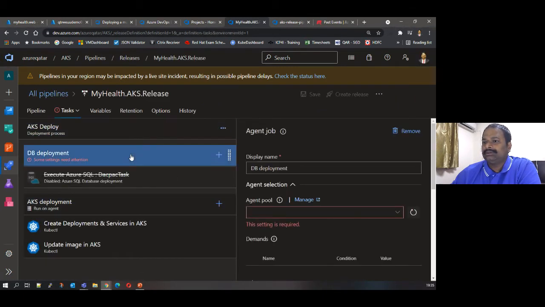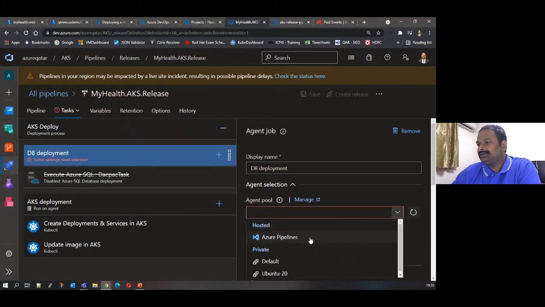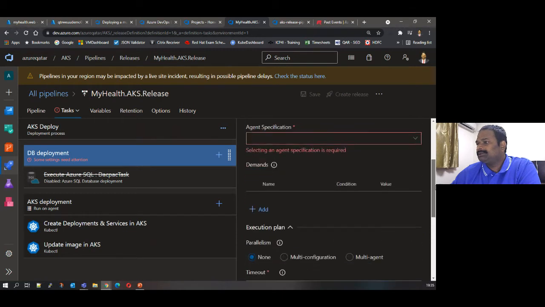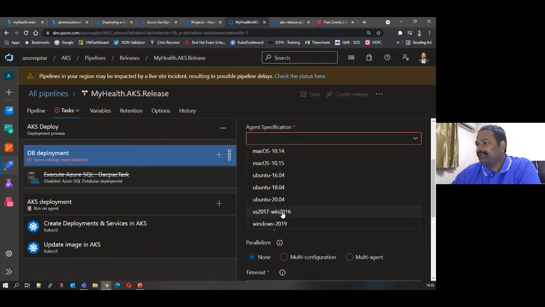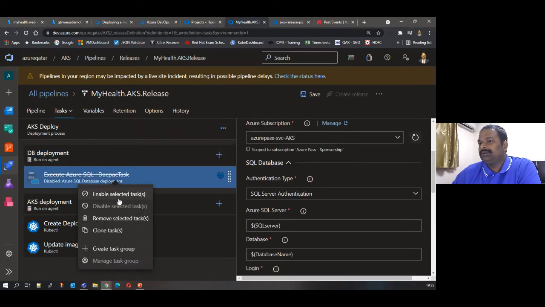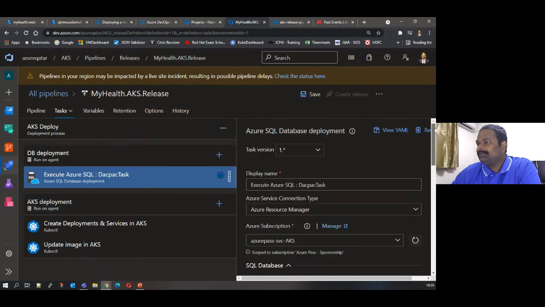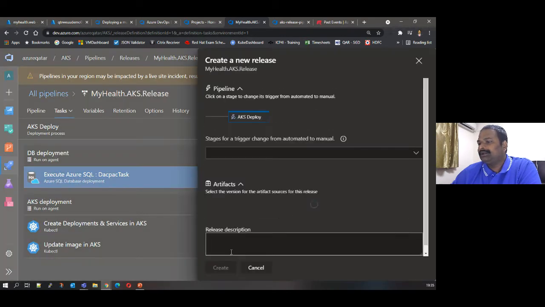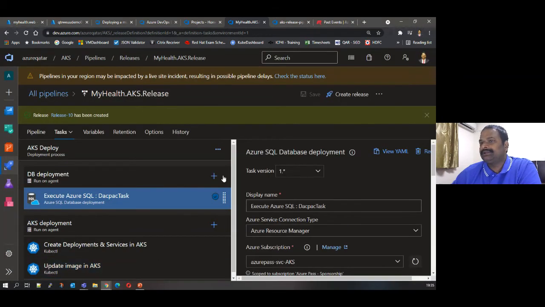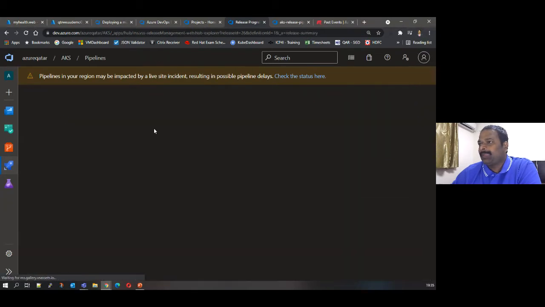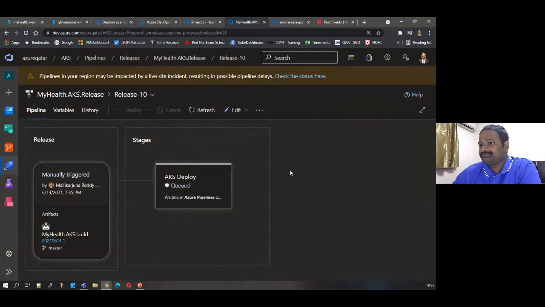AKS, and then okay, some issue here. Let's run this. Enable this task. Okay, that's it. Let's save it and create the release. There was an agent selection issue with the pipeline agent.